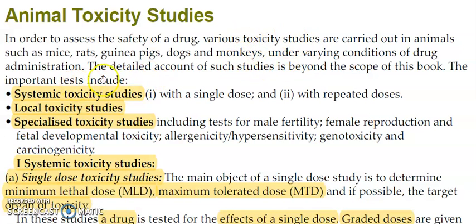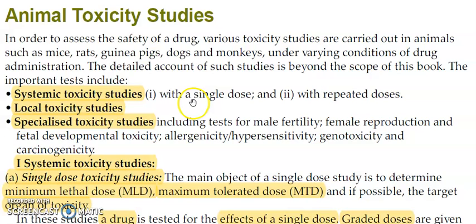The important tests for toxicity studies include the systemic toxicity study, the local toxicity study, and specialized toxicity studies. So there are three types of toxicity studies. The first one is the systemic toxicity studies.